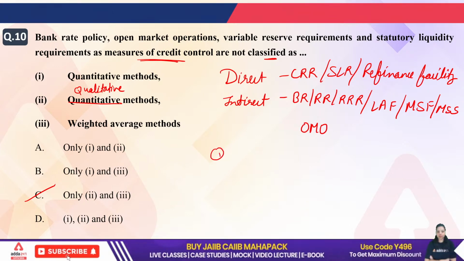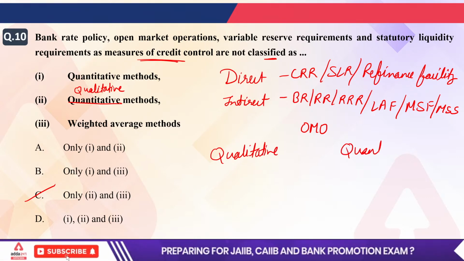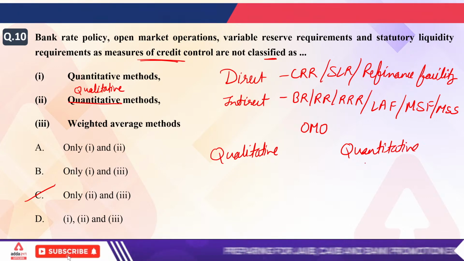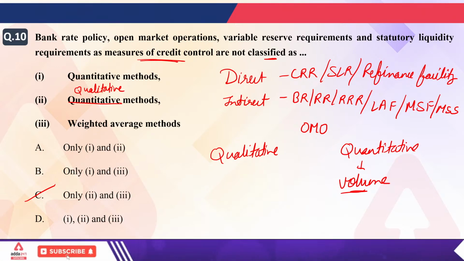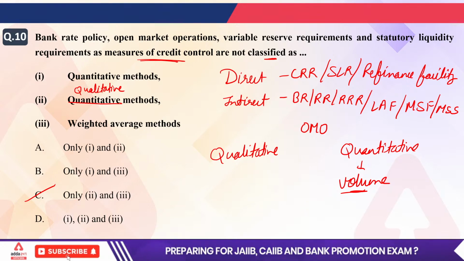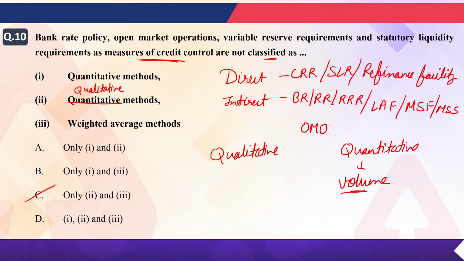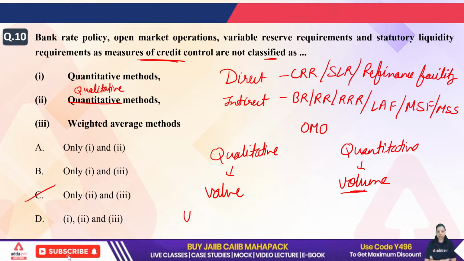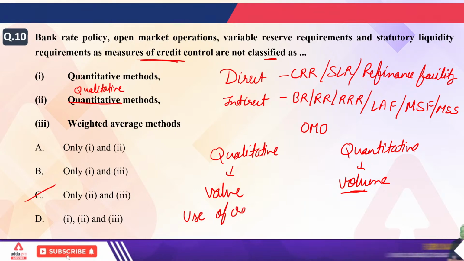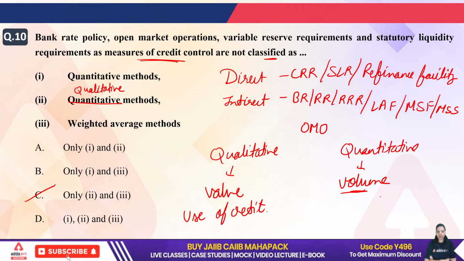But RBI also uses qualitative and quantitative measures. In quantitative measures, the volume of credit will be changed, that is, how much money should be given in the economy or should not be given in the economy. So when we are talking about the volume, it is known as quantitative. When we are talking about the value, it is known as qualitative. It means the use of credit, where you should give loans which are very useful for the economy. That is known as qualitative, and in quantitative we are talking about the volume of money.